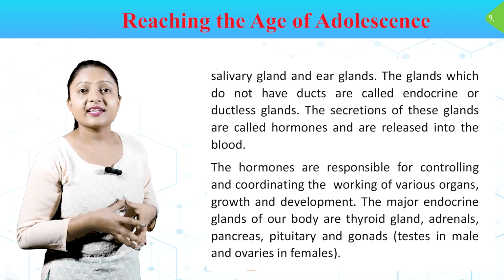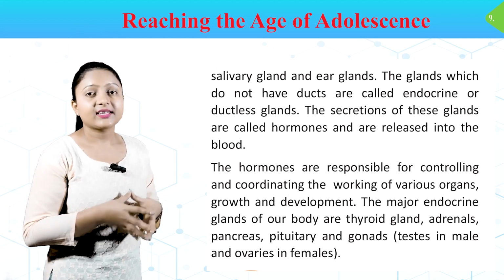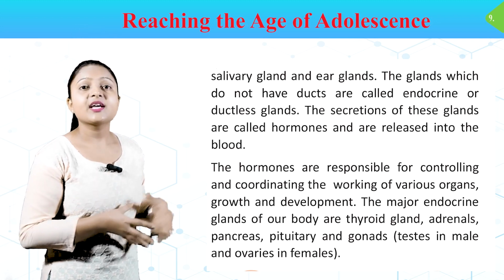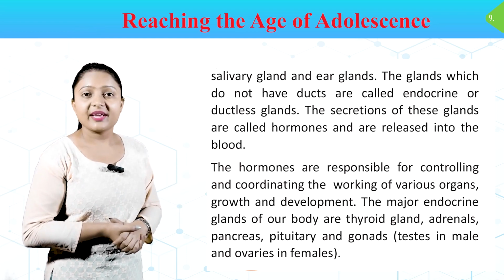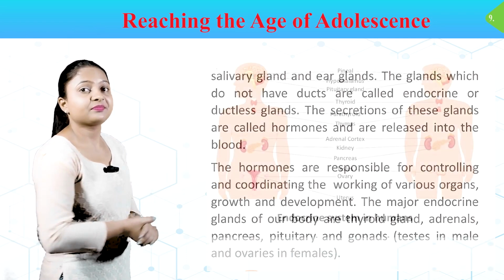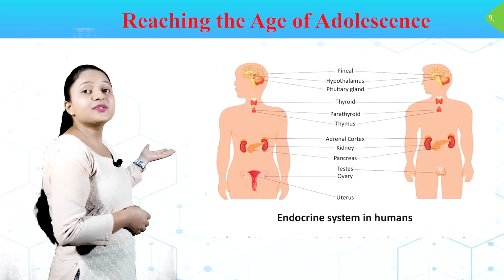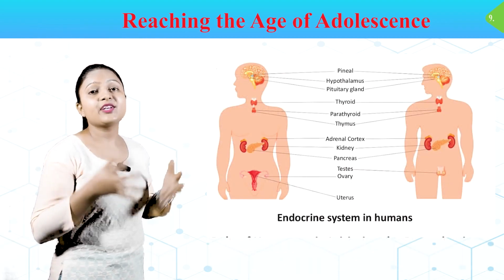The major endocrine glands of our body are thyroid gland, adrenals, pancreas, pituitary and gonads, testes in male and ovaries in female. In this image, you can see the endocrine system in humans.